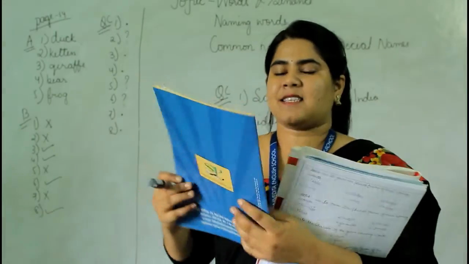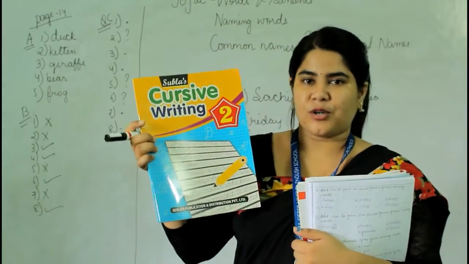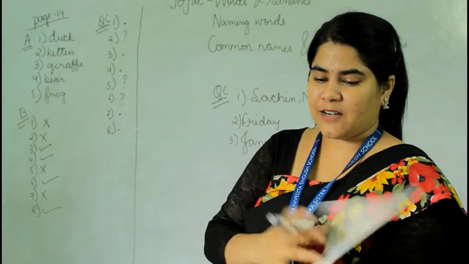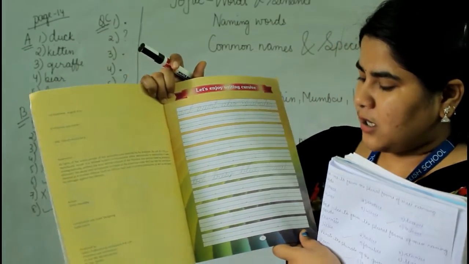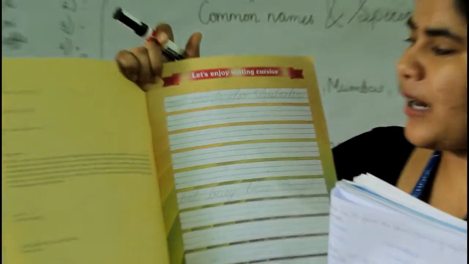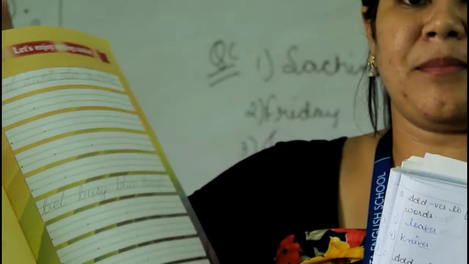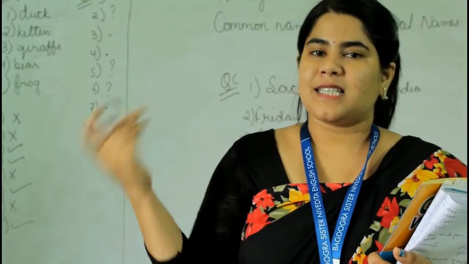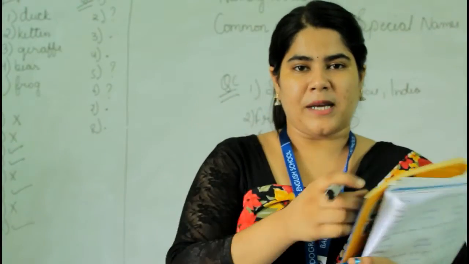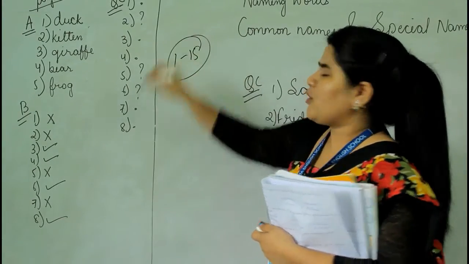Do all the exercises, and from today onwards we are starting Shubhla's cursive writing book. You have to start with page number 1. If you open page number 1, it's all about the alphabet, like A for ant and Australia, B for bed, busy, blue. This way you are going to complete from page number 1 to 15. No need to do all the pages in a single day. Just do 2 pages every day. So you will complete Shubhla's cursive writing book, pages 1 to 15.